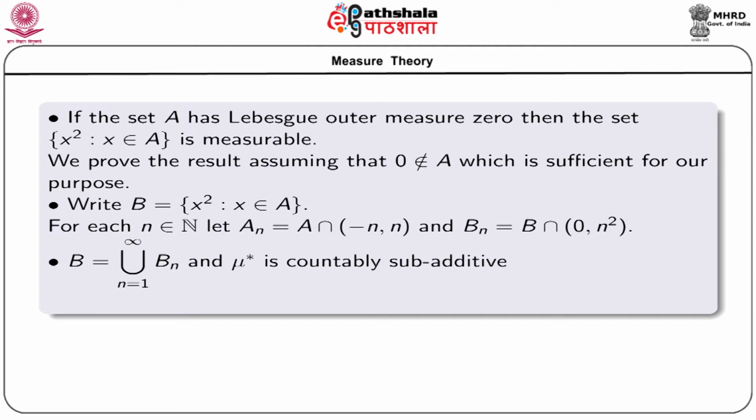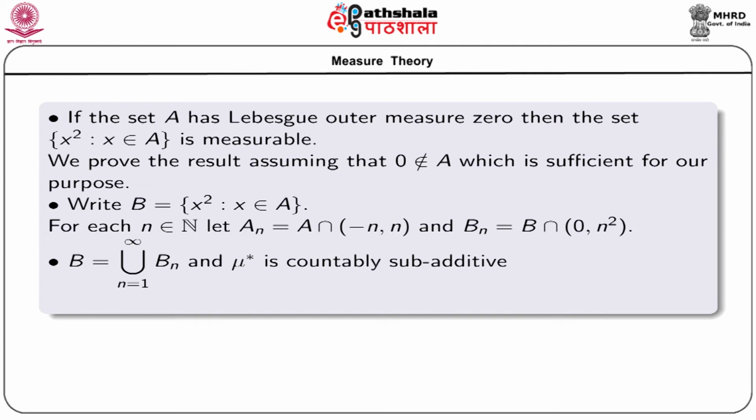Obviously, B is equal to the union over n = 1 to infinity of Bn, because the union of all those intervals (0, n^2) is the interval (0, infinity).